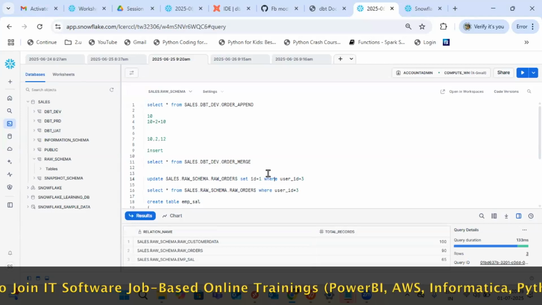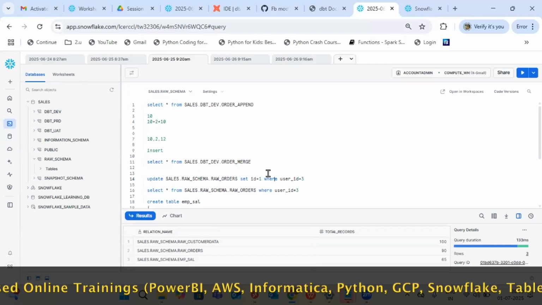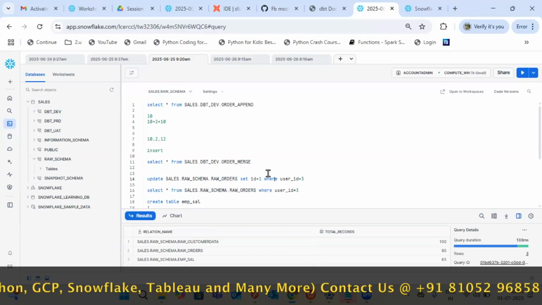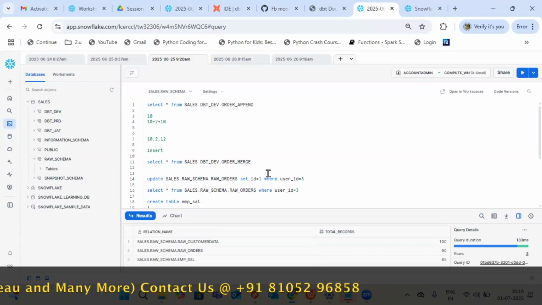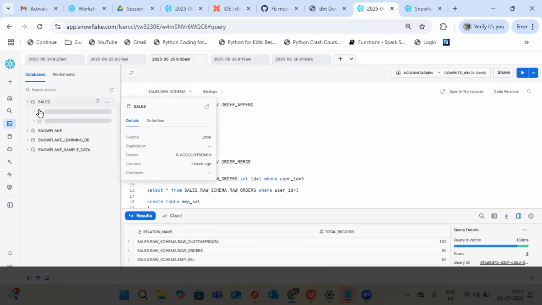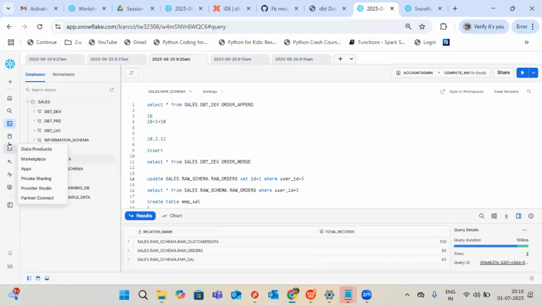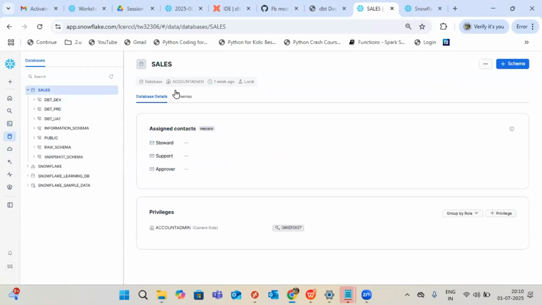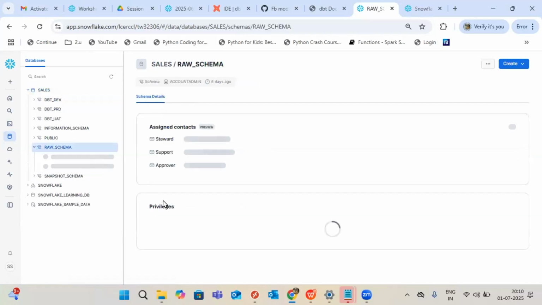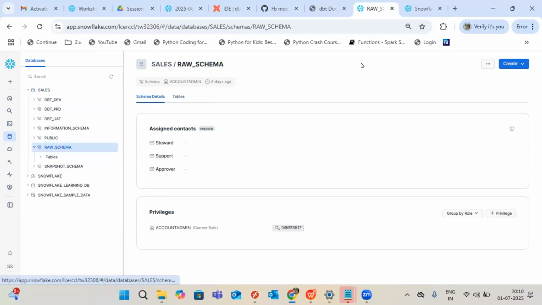Without data, I cannot explain anything. Without typing here, I cannot explain anything. So you can understand my classes are purely practical. Everything is practical. This is my database actually. Inside this database is a schema. If you want to go to a deeper level, you can go to database and then schema. Inside this schema, we will have tables, views, whatever it may be, the entire list. You can observe the list here also.